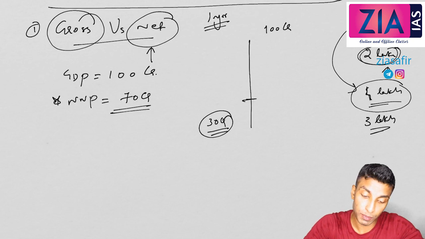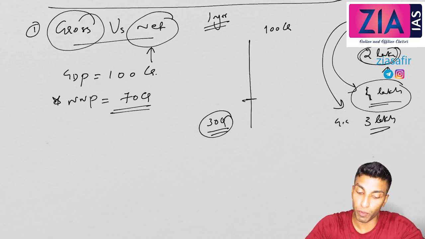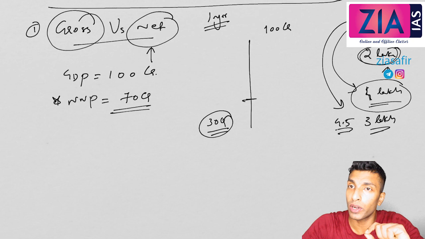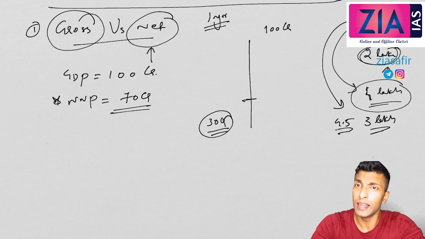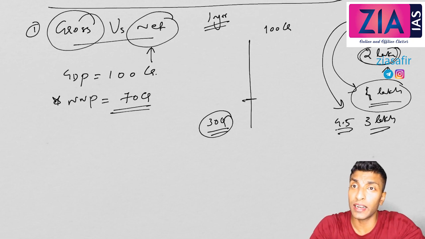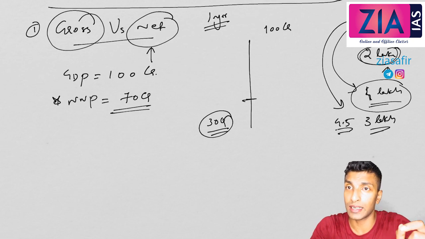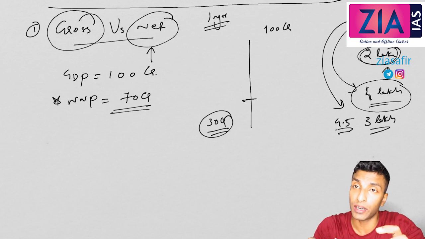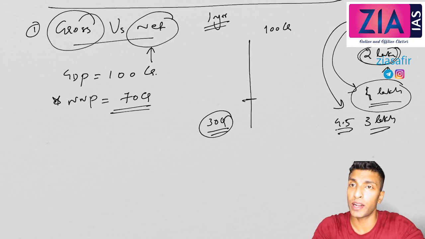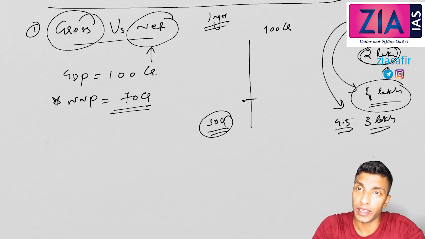But the owner of the car may say 4.5 lakh. Only in that case, only 50,000 is depreciation, right? So it is very subjective and biased, and there is no effective method of calculating the depreciation. So for understanding purposes, as per convention, and for comparison purposes, we are taking GDP. We are not taking NDP.